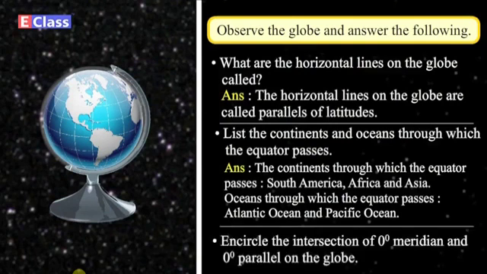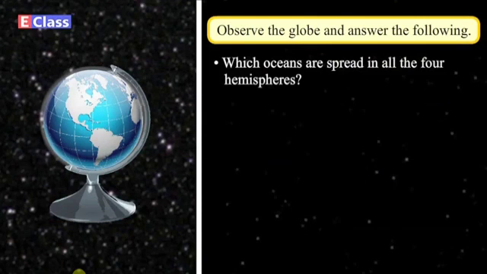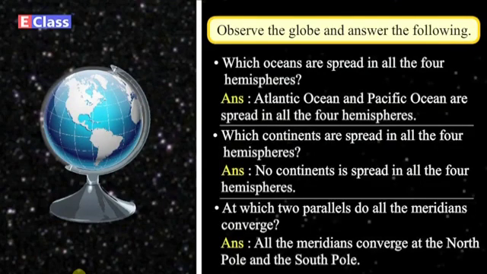Encircle the intersection of 0-degree meridian and 0-degree parallel on the globe. At which two parallels do all the meridians converge? Answer. All the meridians converge at the North Pole and the South Pole.